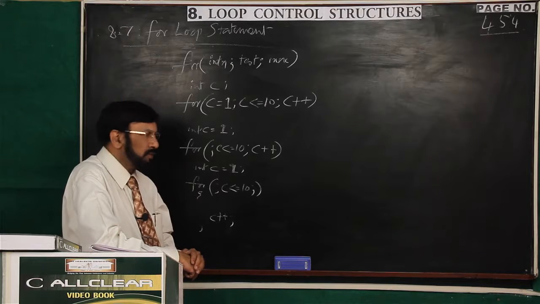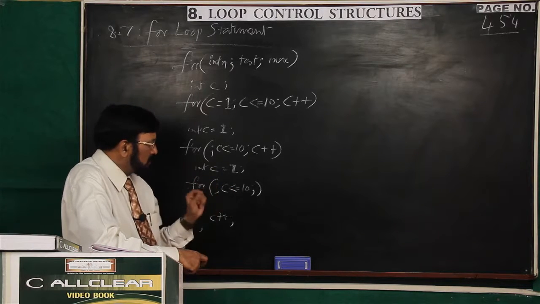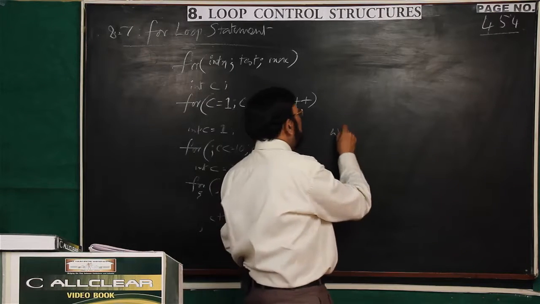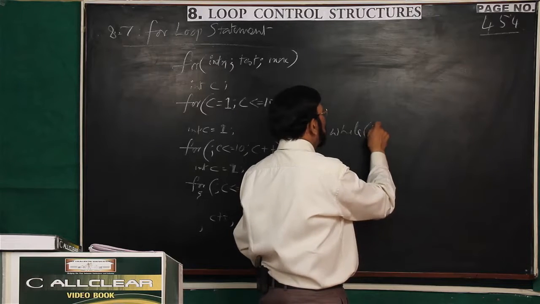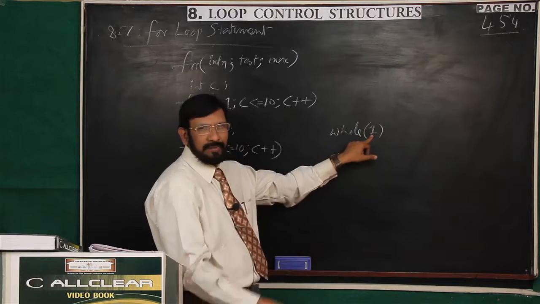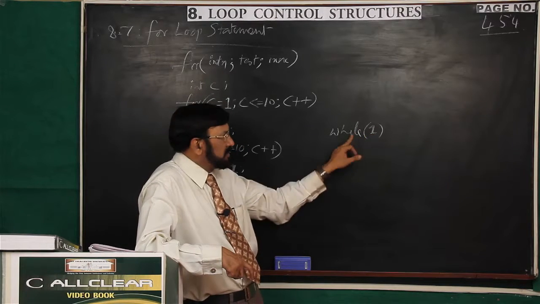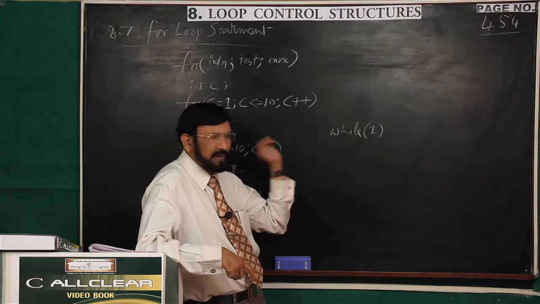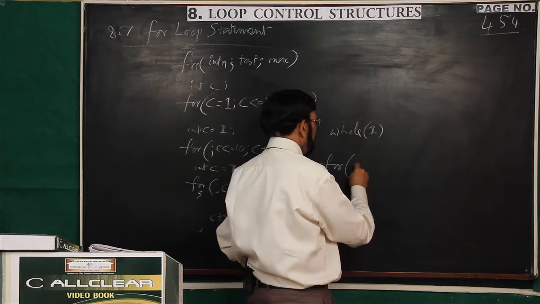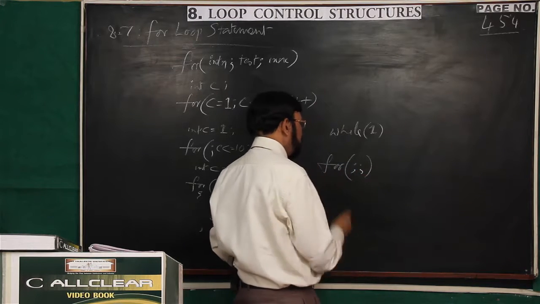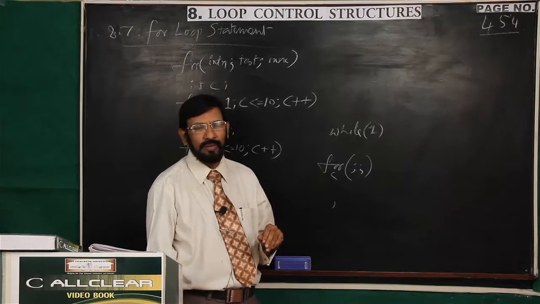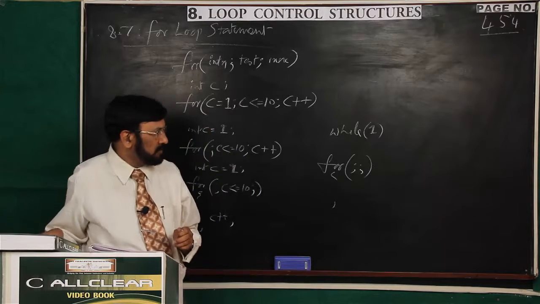Sometimes you have to create an infinite loop. Explicitly, you want to create an infinite loop with for loop. Already I explained with while loop. Suppose with while loop, if we have to create an infinite loop, you can write like this: while 1. 1 represents true. That means while is true, then it is an infinite loop. Using for also, you can create like this. Two semicolons is right. Then it creates an infinite loop. So all these syntactical points you remember.